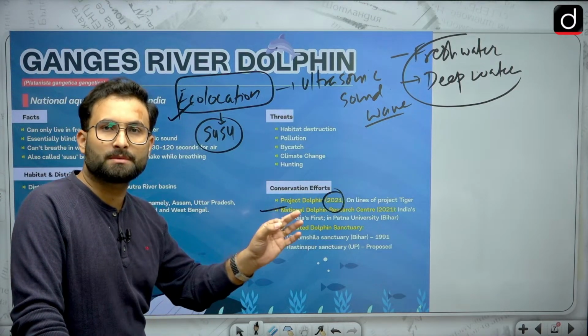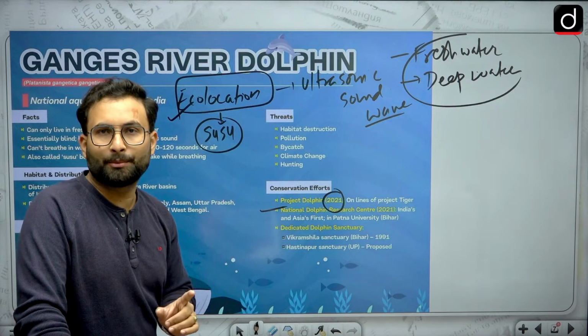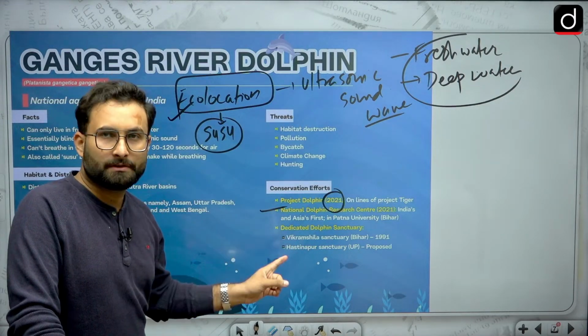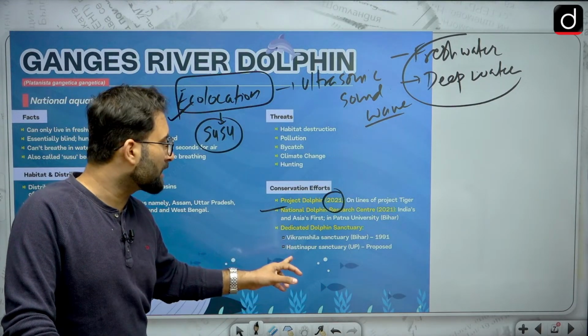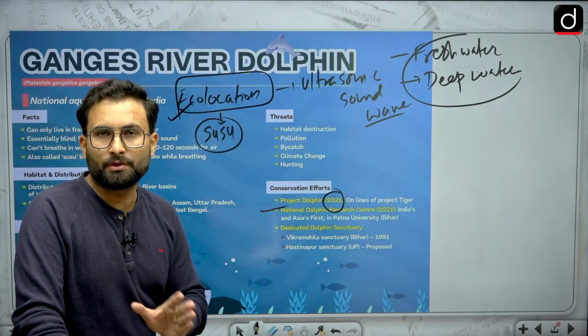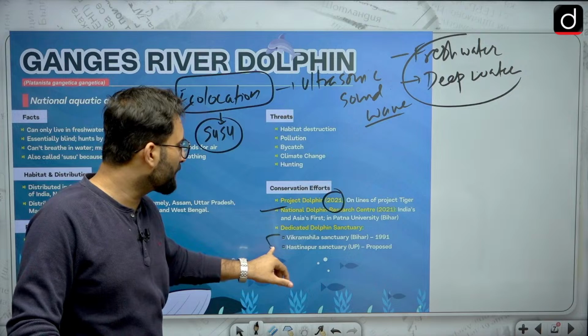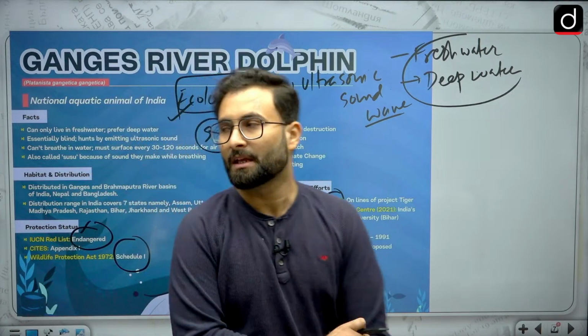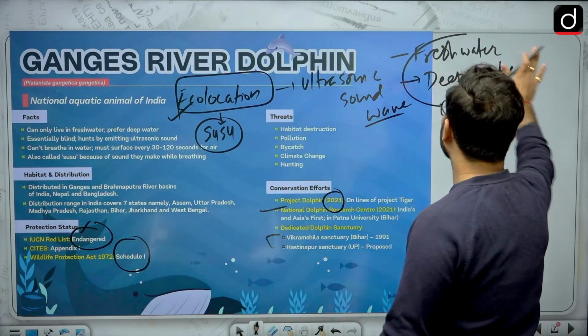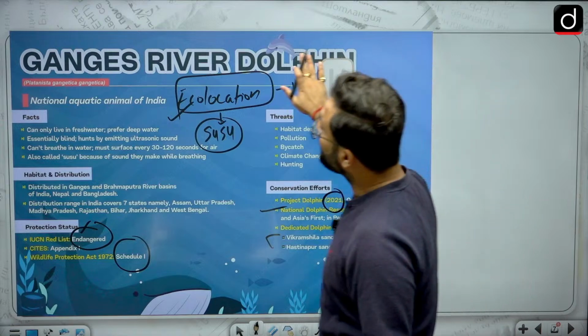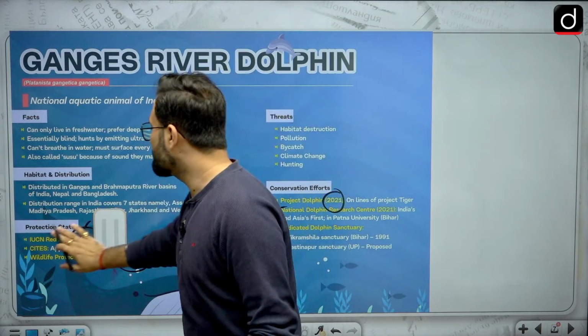One is the Vikramshila Dolphin Sanctuary, that is in Bhagalpur, Bihar. Okay. So that is one which is operational. Second is basically your Hastinapur Sanctuary, which is there in UP, which is yet proposed. Okay, it is not started yet. So the names you can remember: Hastinapur and Vikramshila. Okay, so this is about your Gangetic dolphins. We have talked about this particular fact. They have been asked in the UPSC examination. They can be asked again.